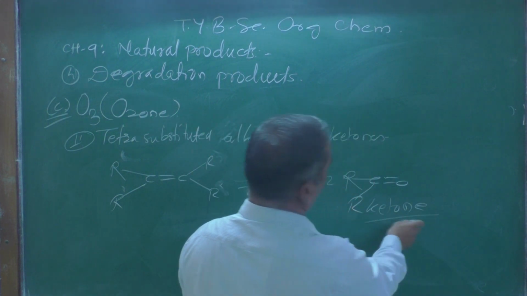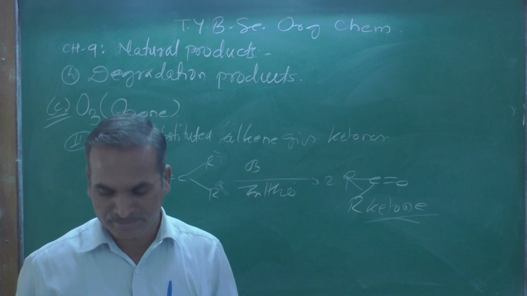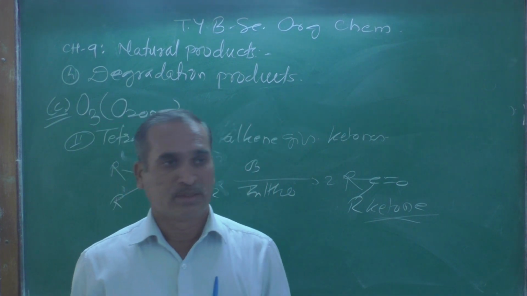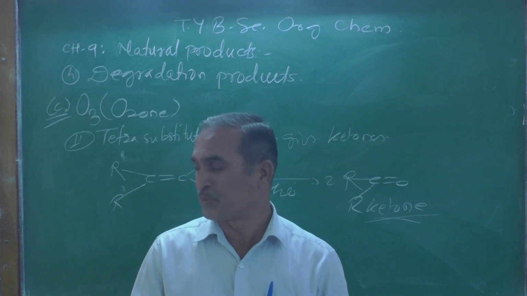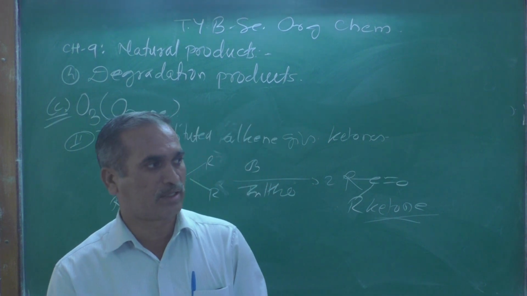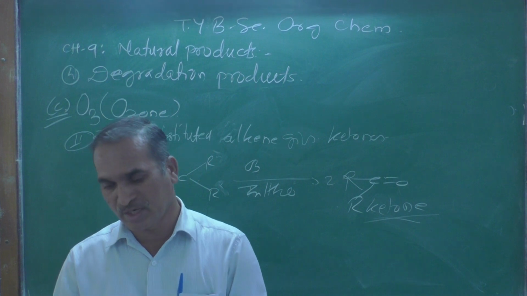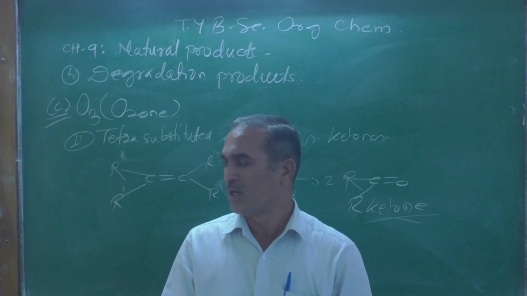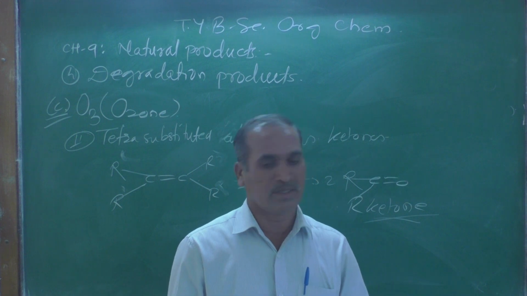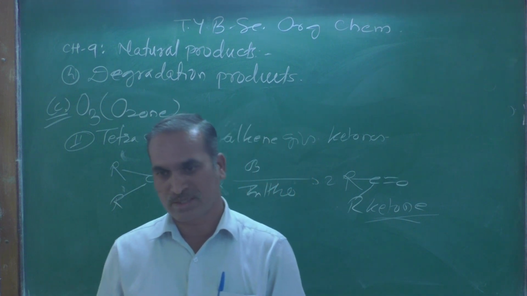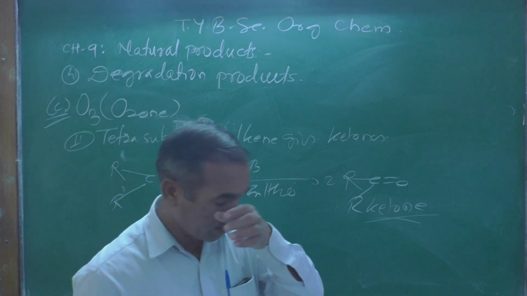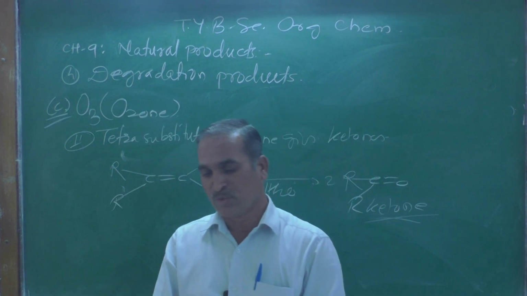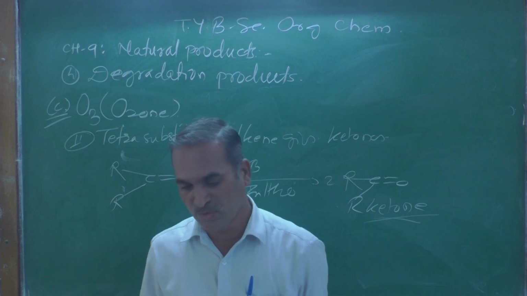And that clearly indicates that the carbon-carbon double bond is tetrasubstituted. If a trisubstituted alkene is present, one product will be a ketone and another may be an aldehyde, an acetaldehyde type of compound, or something else depending upon the nature of the substrate; we get the respective products.